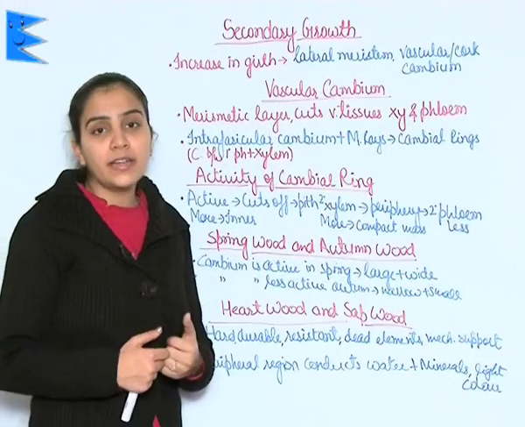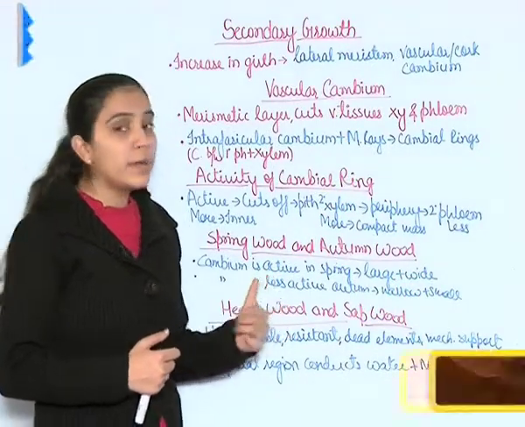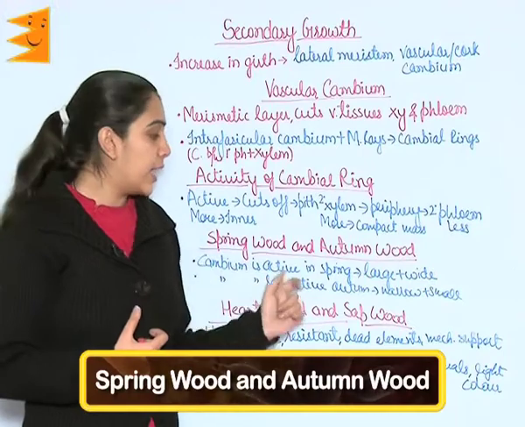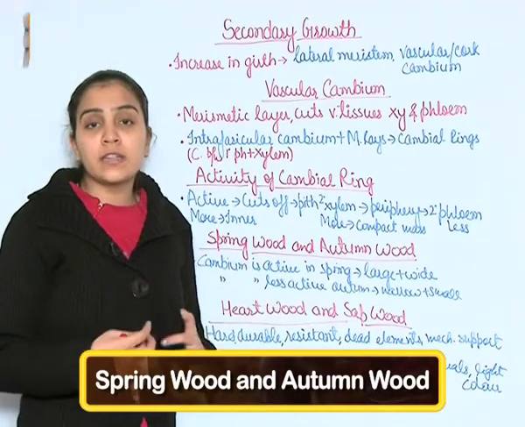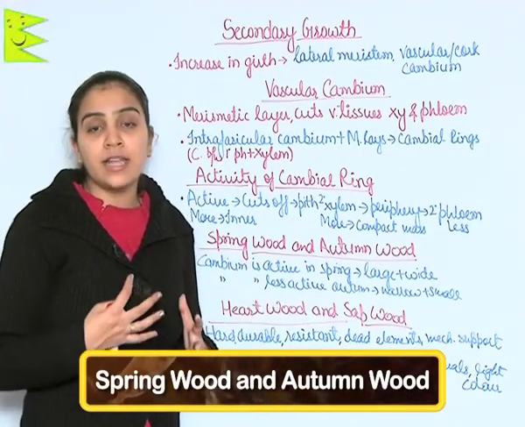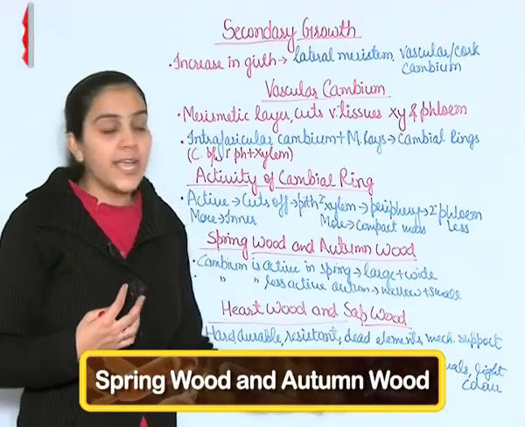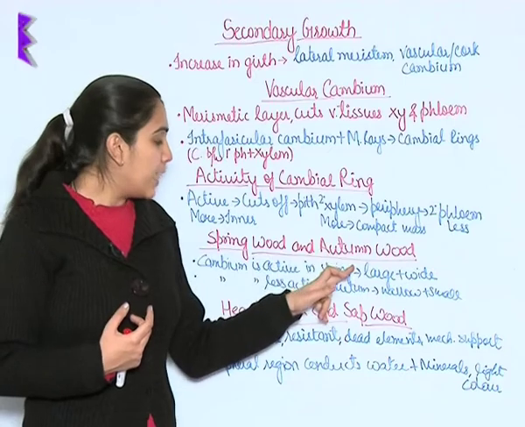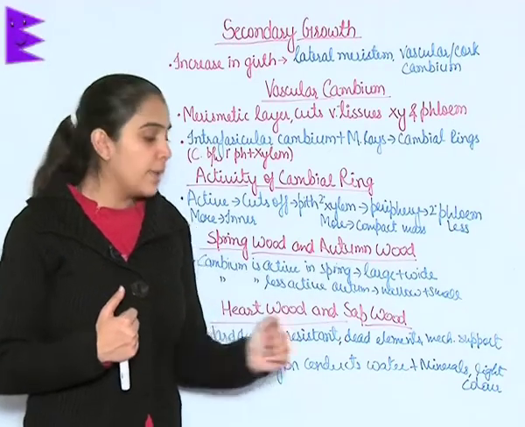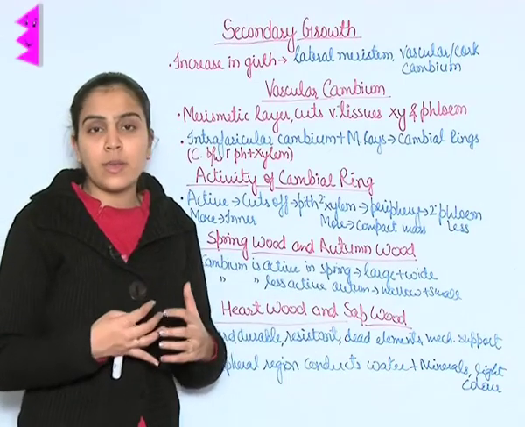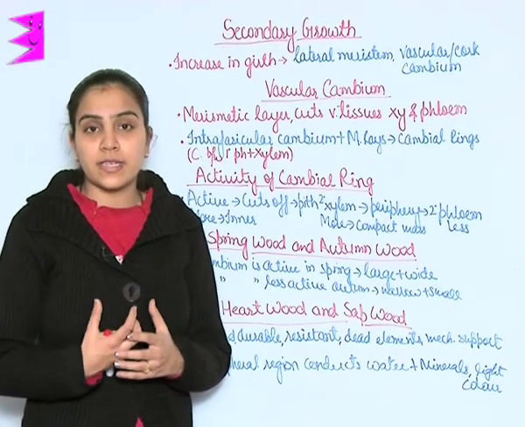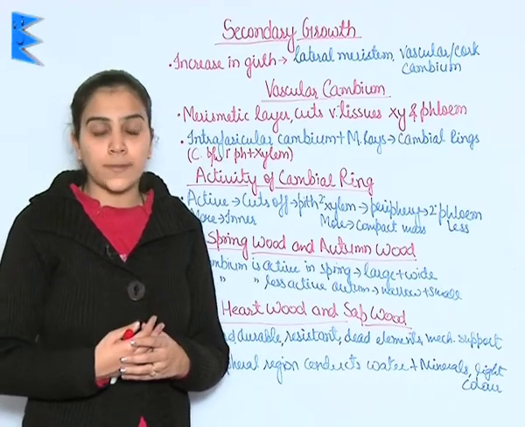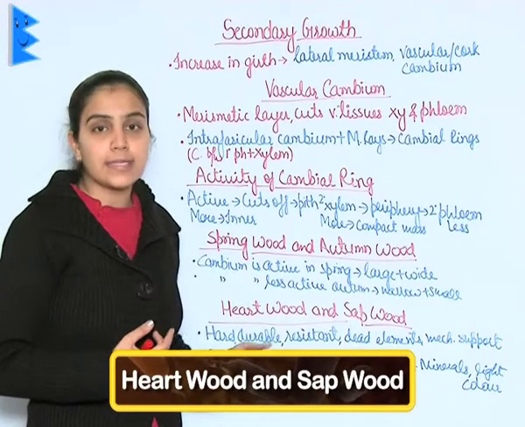Springwood and autumn wood. Cambium is more active in spring, hence it makes large xylary vessels which are wide, and this is known as springwood. Cambium is less active in autumn, and thus it produces narrow as well as small xylary vessels, and it is known as autumn wood. Heartwood and sapwood.